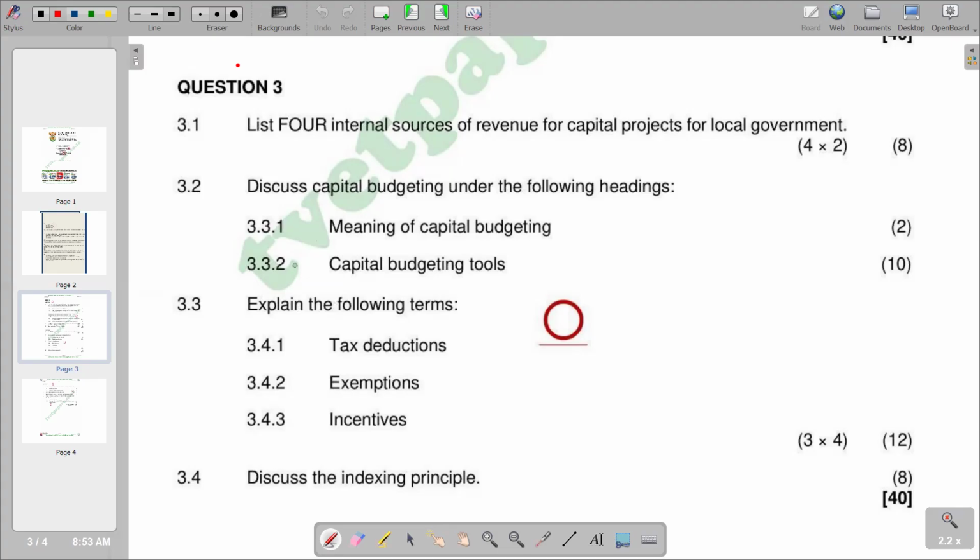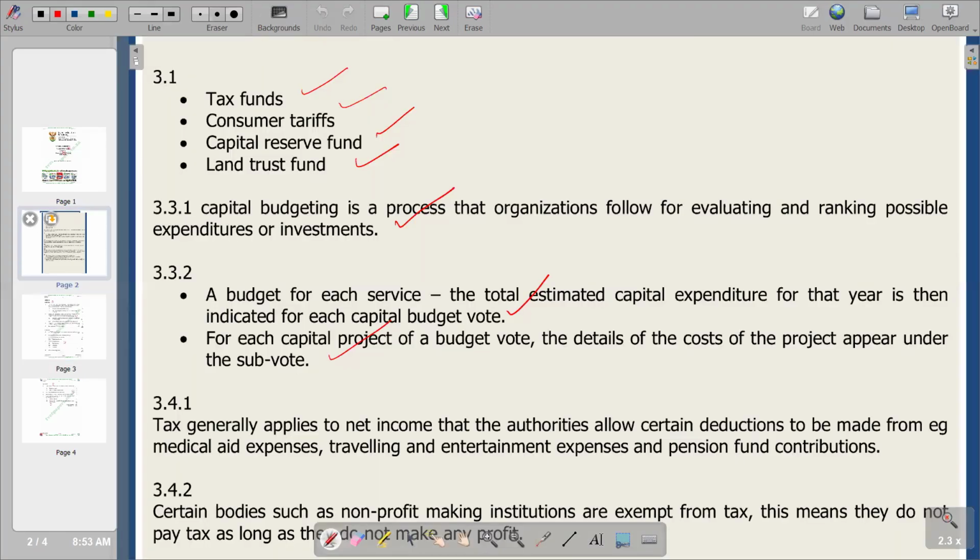The question again requires us to explain tax deduction. We have a brief explanation, whereby it reads: tax generally applies to net income that the authorities allow, such as expenses, traveling and entertainment expenses, and pension fund contributions. This is the explanation that we have on deduction.